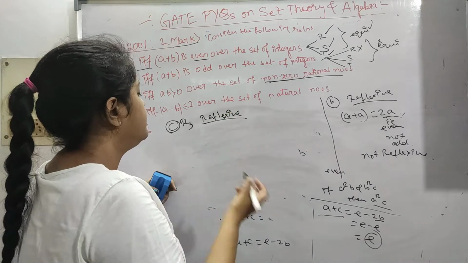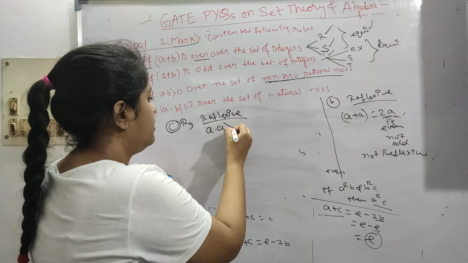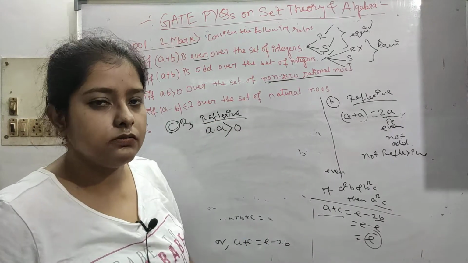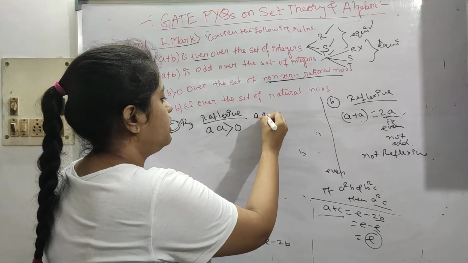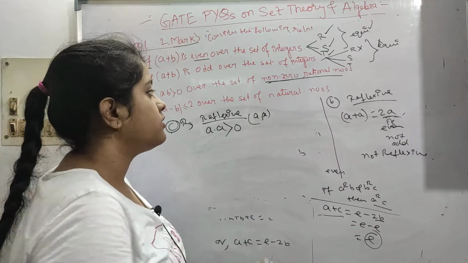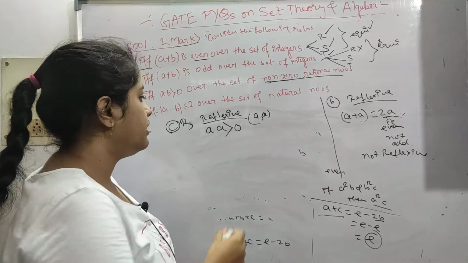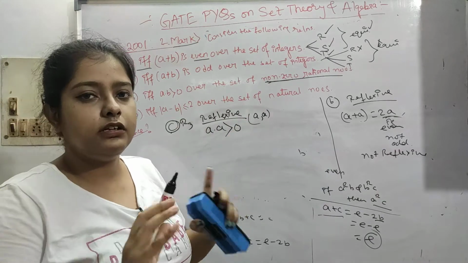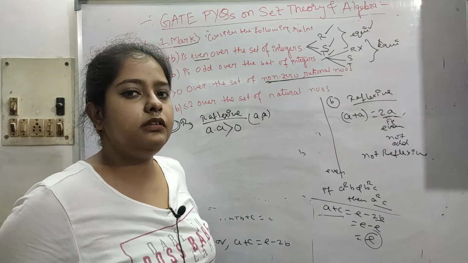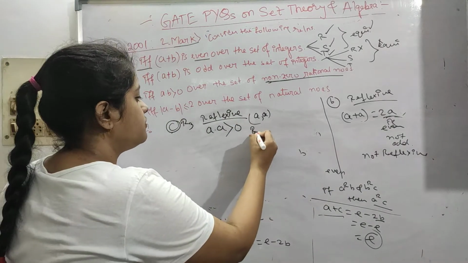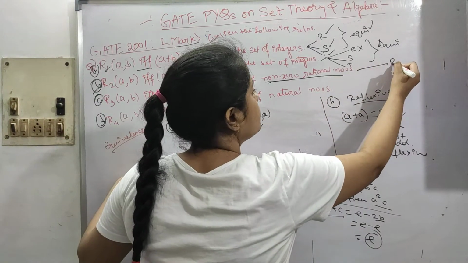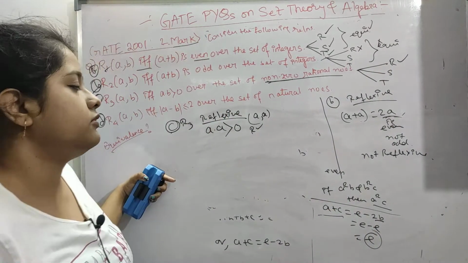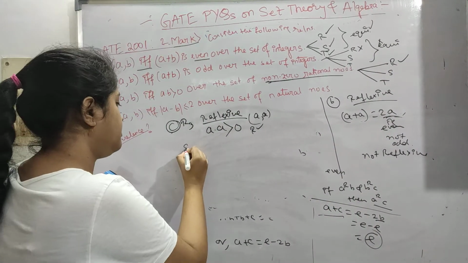So reflexive means A dot A is greater than 0. The diagonal elements have to be present, and non-zero is already given, so A dot A will always be greater than 0, because we are taking the set of all rational numbers except 0. So yeah, it is reflexive. Let me write it down: reflexive, symmetric and transitive. So it holds reflexive. Now next is symmetric or not.